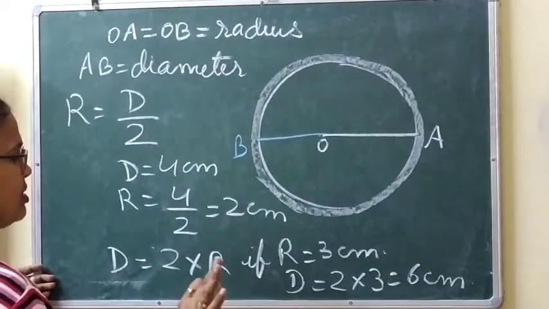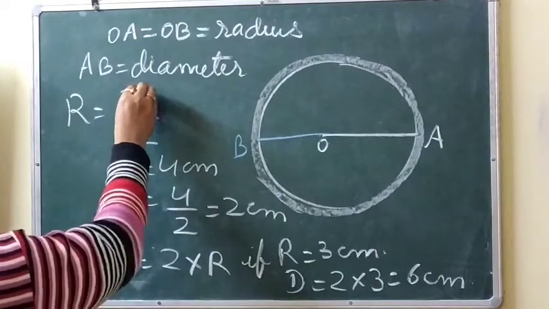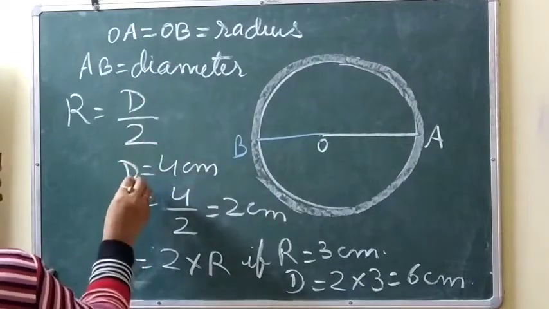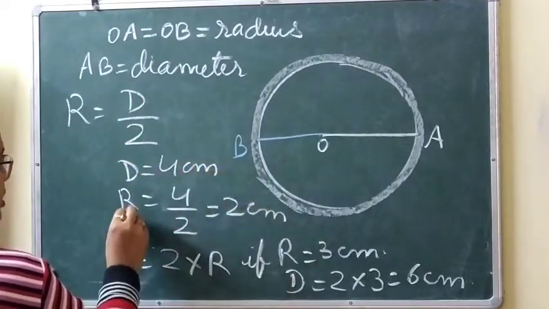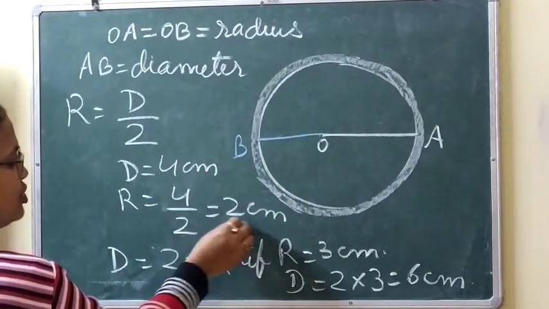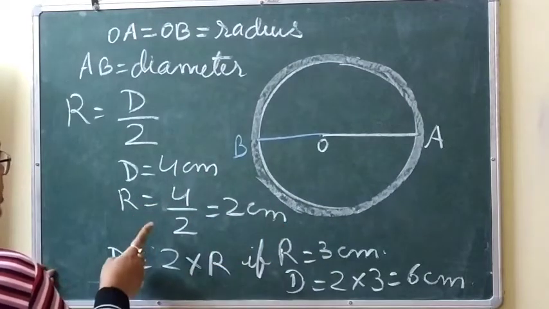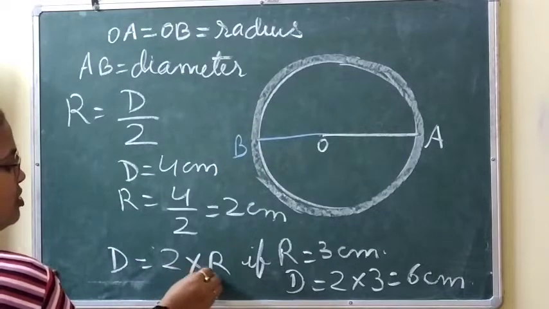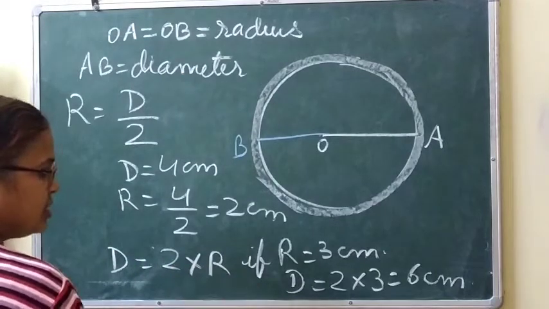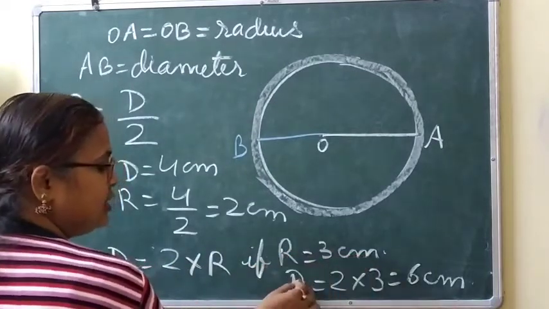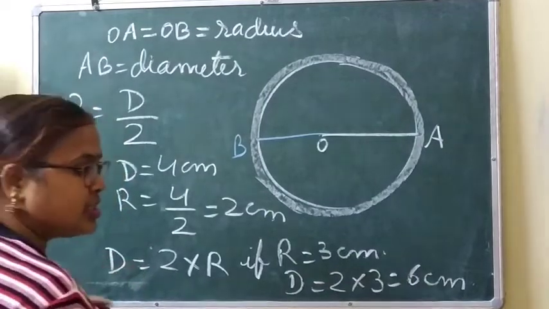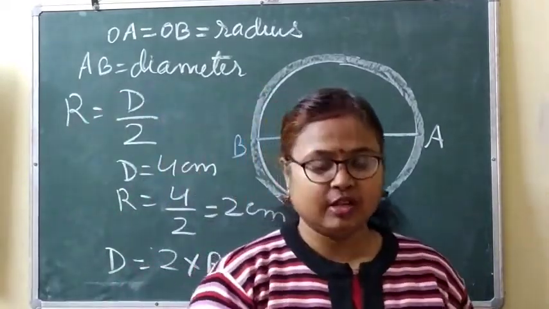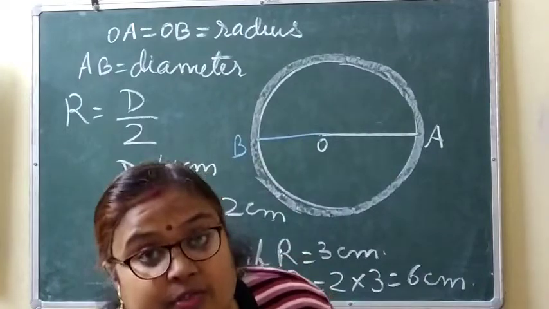So I hope this concept is clear, that the radius is equal to diameter by 2, meaning half of diameter. So if diameter is 4 centimeter, then the radius is 4 by 2, that is 2 centimeter. Or we can say that the diameter is twice the radius, double the radius. So if radius is 3 centimeter, then the diameter will be 6 centimeter. Clear?